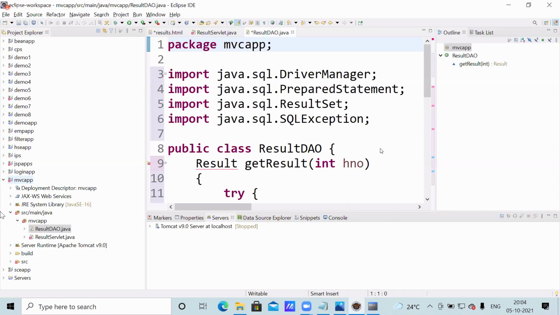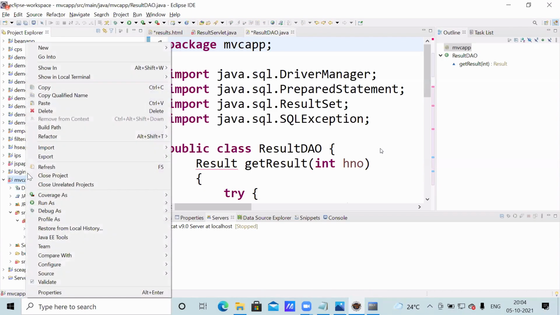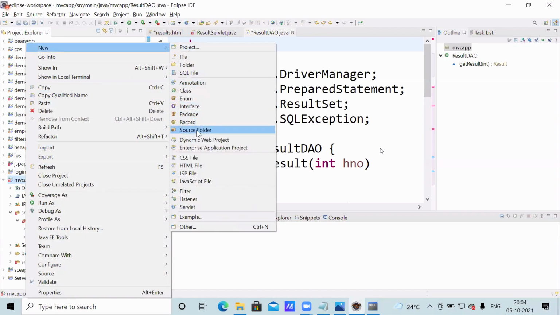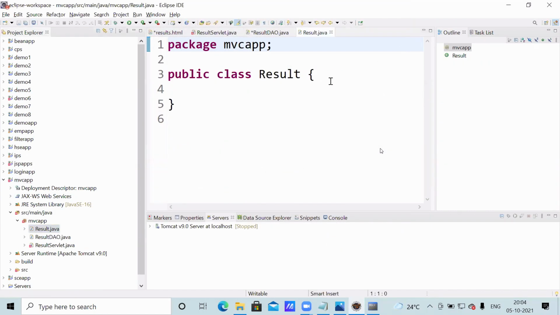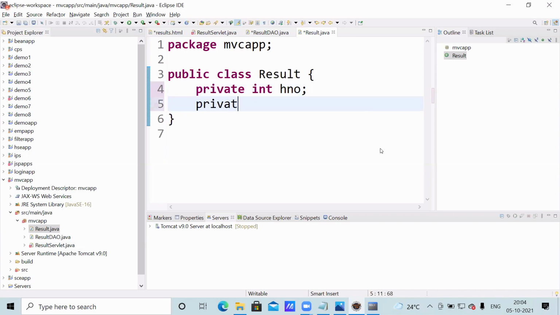The result class. Right click, new class. Class name Result. Yeah, a bean class, Java bean class. Finish. We can also call it a POJO class, without serialization. Now here, generally we'll write private. Private integer hall ticket number. Private string name. Private integer marks.